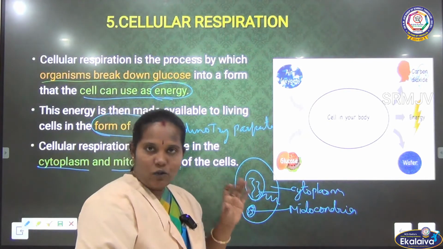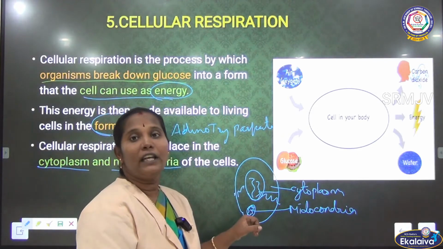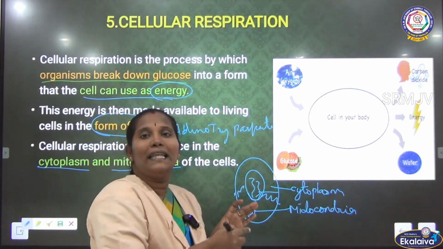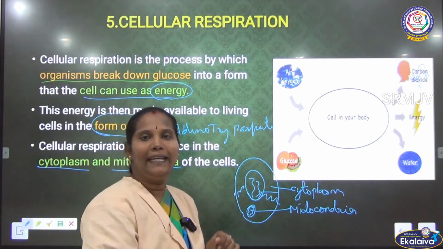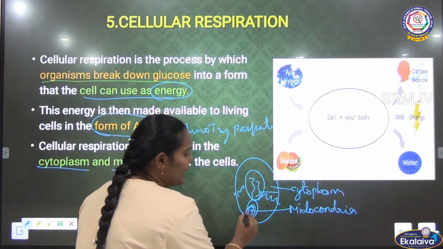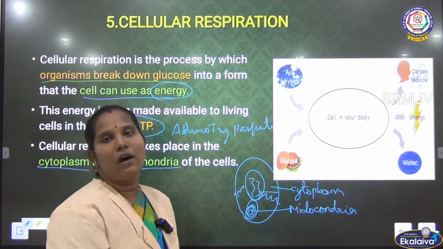How do they help? The mitochondria helps to transfer the broken down glucose and makes it into the form of ATP. This is the reason the mitochondria is called the powerhouse of the cell.